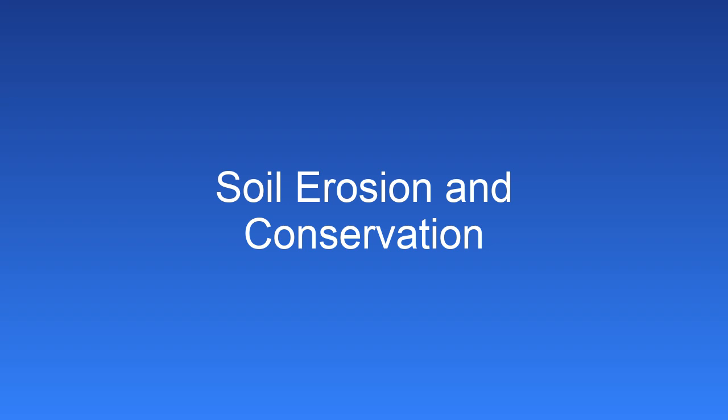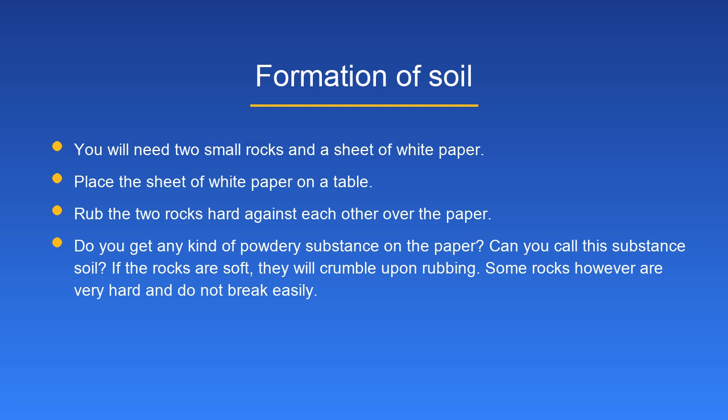Soil erosion and conservation. Formation of soil. You will need 2 small rocks and a sheet of white paper. Place the sheet of white paper on a table. Rub the 2 rocks hard against each other over the paper. Do you get any kind of powdery substance on the paper?